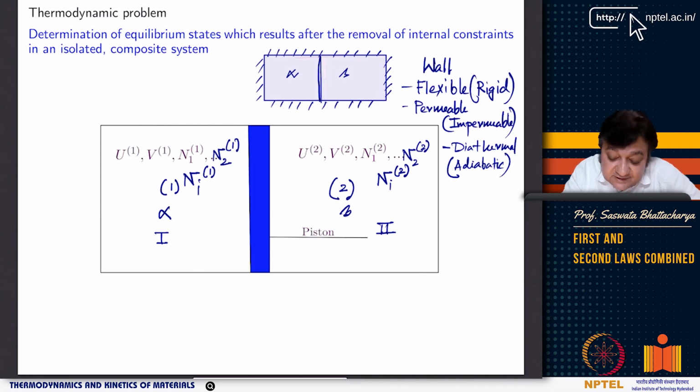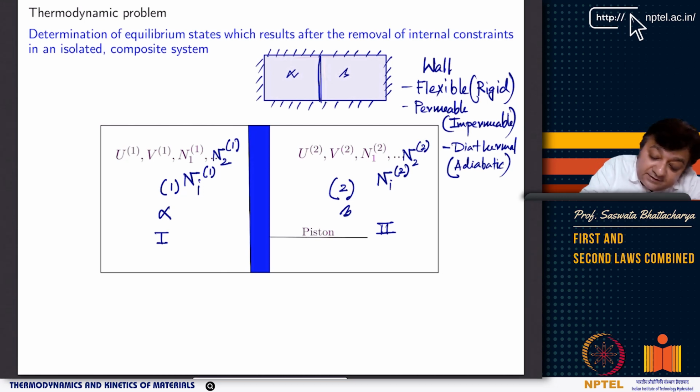Now I remove all these constraints, and after I remove them, what will be the final state of these two subsystems, which are in contact? That gives me the equilibrium states of these subsystems, and that is the major goal in thermodynamics. If you look at phase equilibrium, that's the problem. So think of these subsystems as phases.